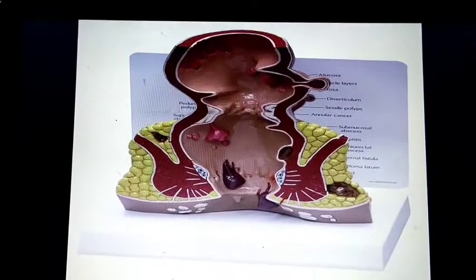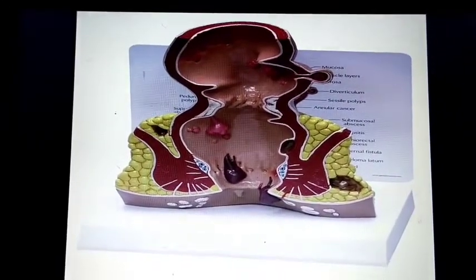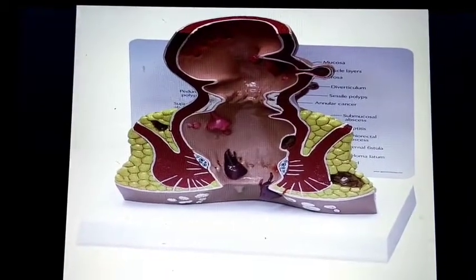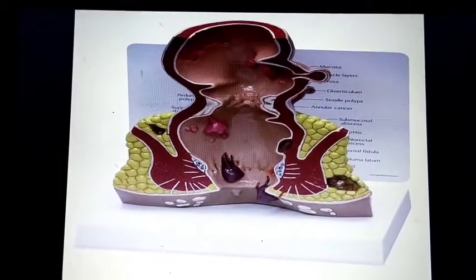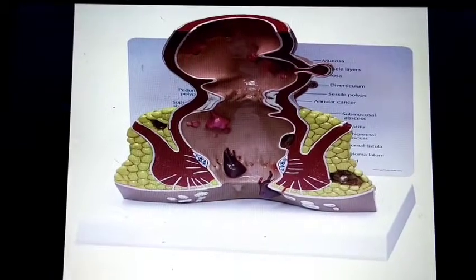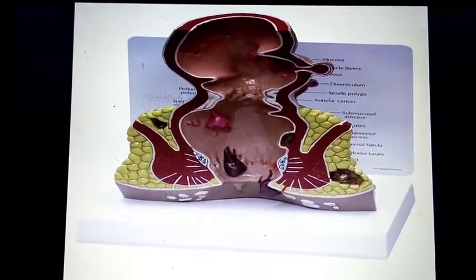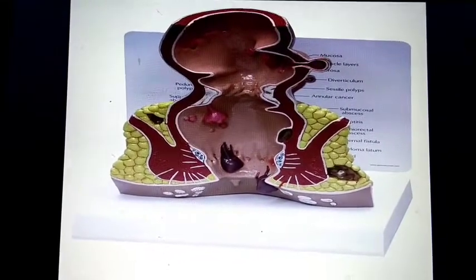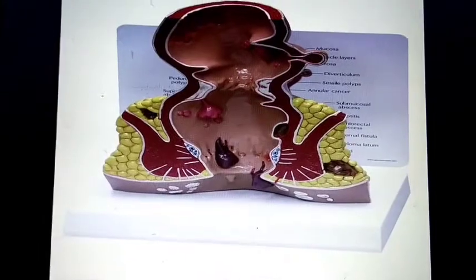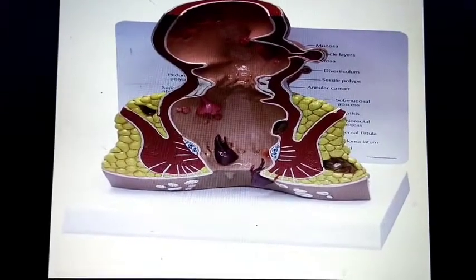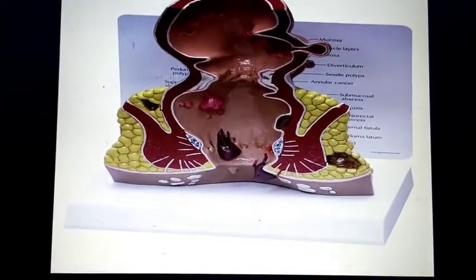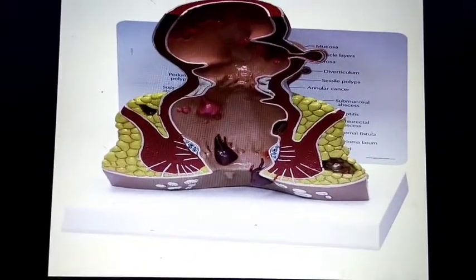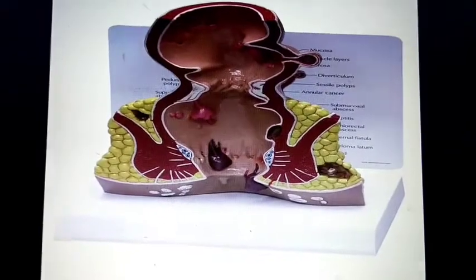It is the terminal or last segment of the GI tract, located between the rectum and anus, below the pelvic floor. Sorry, not the pelvic brim, it is the pelvic floor.